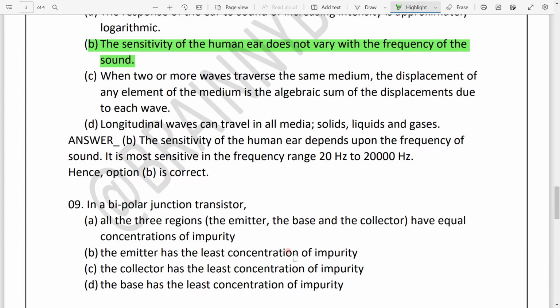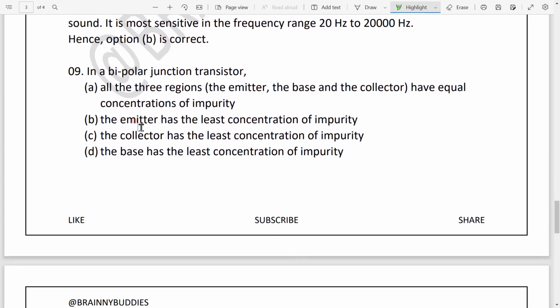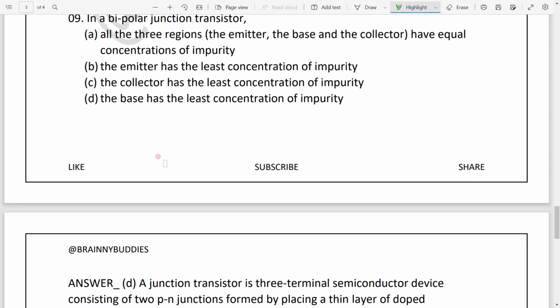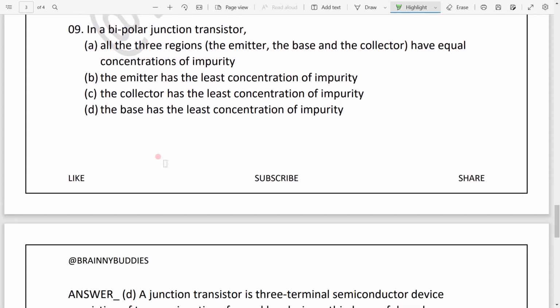Now let's move to our next question. Our 9th question is, in a bipolar junction transistor. It's about what? It's about a transistor. So basically a transistor is a 3-dimensional what? Semiconductor device. It has N type and P type doping. Let's see our options.